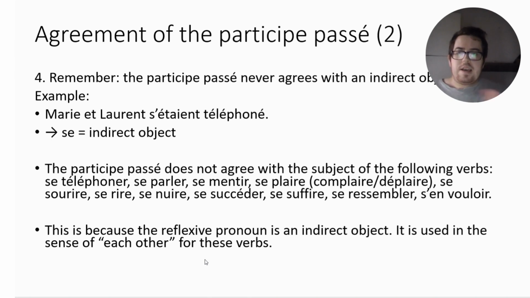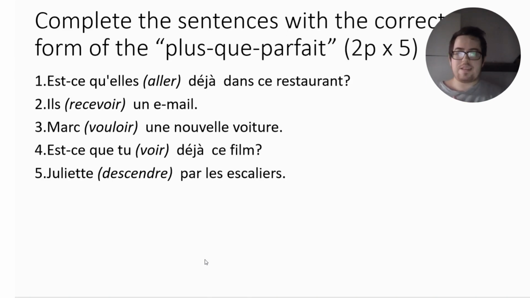Right. So it's time for our challenge, and I thought about this challenge to motivate you. In case you do well, you may get a grade out of it. So for each sentence that you do correctly, you get 2 points, and that will be a total of 10 points. So we see a verb aller that is going to be conjugated with avoir or être, and you have to decide about it.